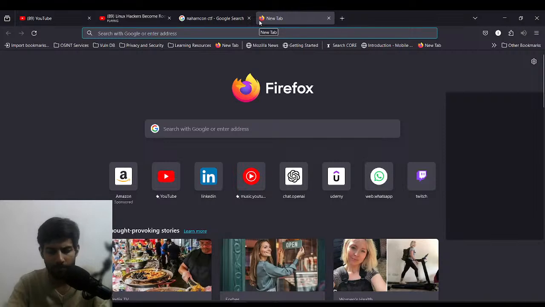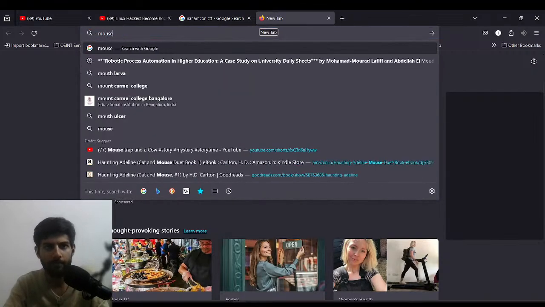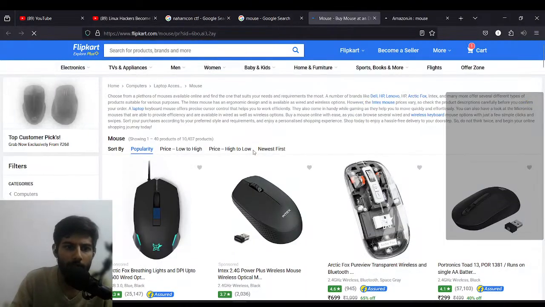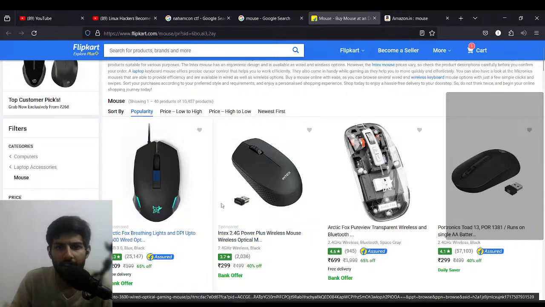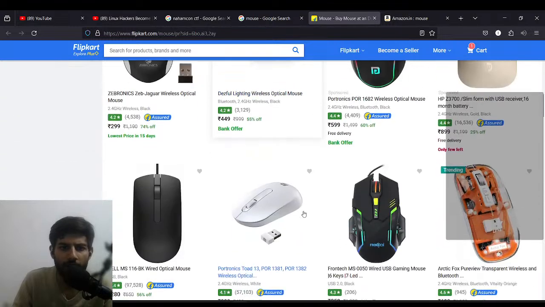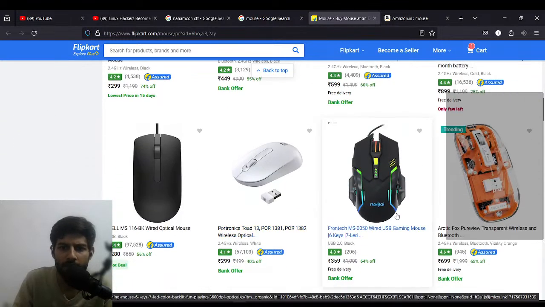I need to buy a new mouse. Where can I get a cheap mouse? But a good one. This looks funny. What is this? Don't want that. I want something like this. It's good, but I'm pretty sure that's going to be bad, so let's move on. Frontech.